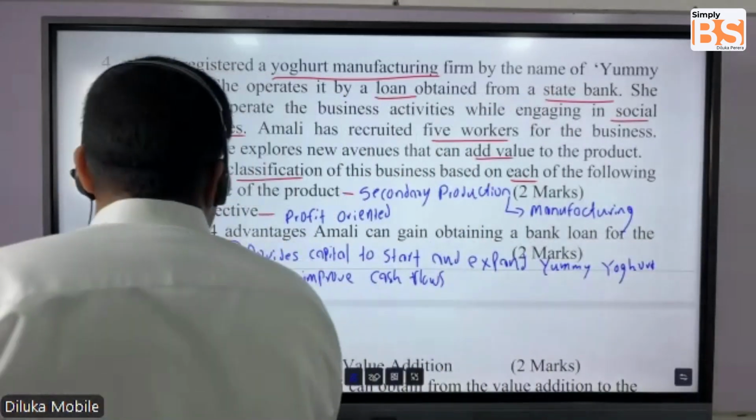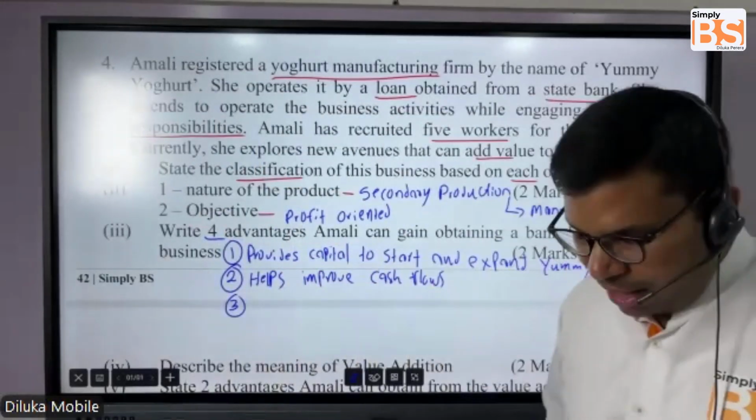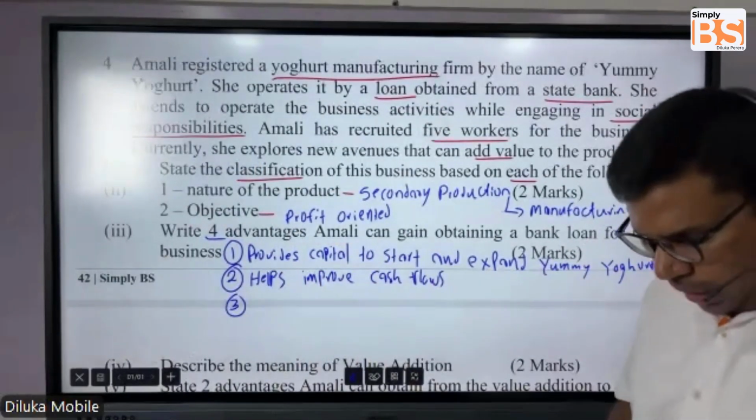Then third answer point, what can you write? Third, they have asked for four advantages.